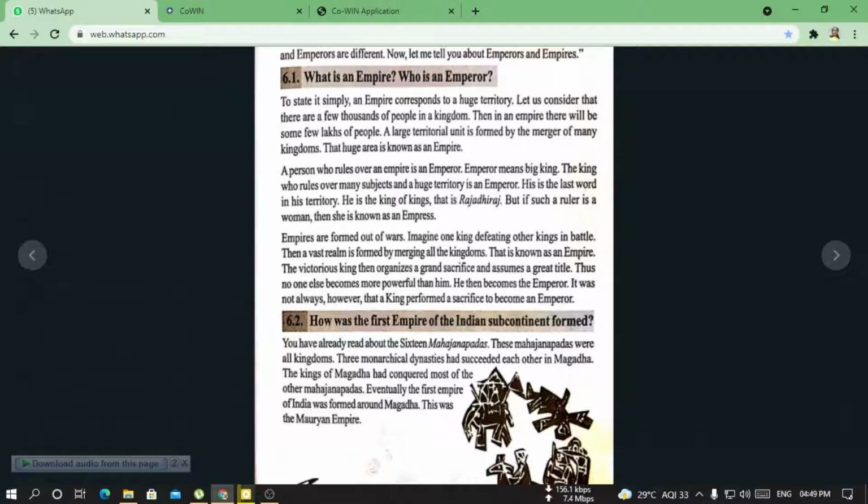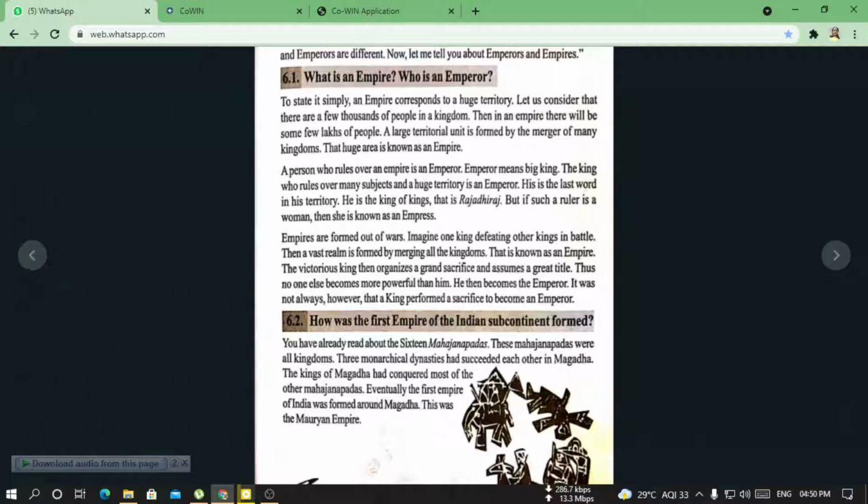So any large territorial unit which is formed by many kingdoms, that huge territorial unit is known as an empire.